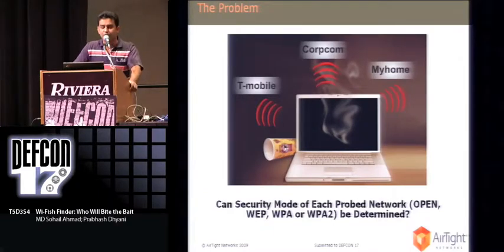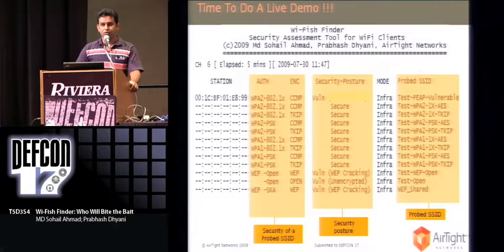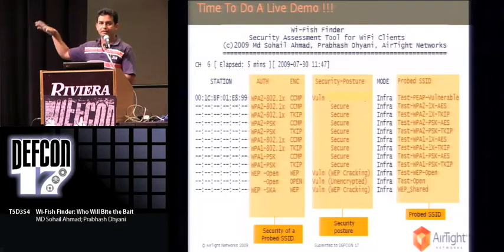So at this point of time, we posed one question to ourselves: can the security mode of each probed network from a roaming client be determined? And with this question in mind, we started building a tool, and right now we have a tool ready that is called Wi-Fi Finder. When you run this tool, you get to know about different Wi-Fi clients available in the vicinity. The first column is the Wi-Fi client MAC address. The second column, which is a shaded area, tells you about the security of those probed networks.